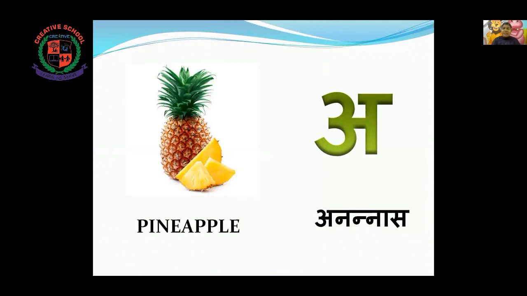Okay, you can see the pictures here. The first letter is A, ananas, pineapple.